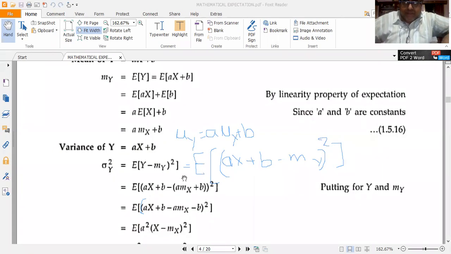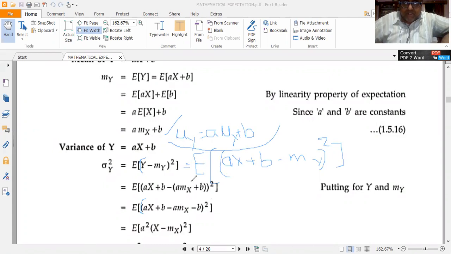So substitute for y. What I get is ax plus b minus mu y the whole squared. Now substitute the mu y value which we have calculated. mu y is equal to a mu x plus b. So minus of a mu x plus b, the whole square.